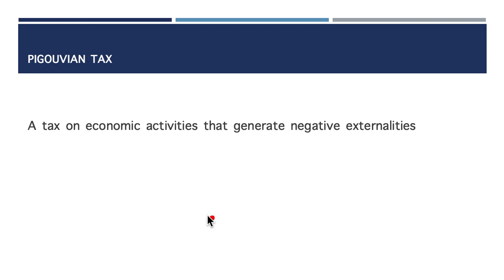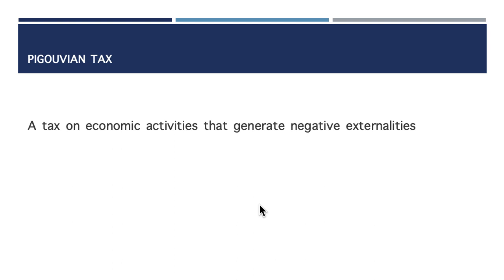As we are all aware, an externality is the uncompensated impact of one person's action on the well-being of a bystander. A bystander is someone who is available, who is around on the scene of an event but does not practically take part in the event. So any activity that creates a negative impact to the society or to the people around where the activity is taking place is a negative externality.